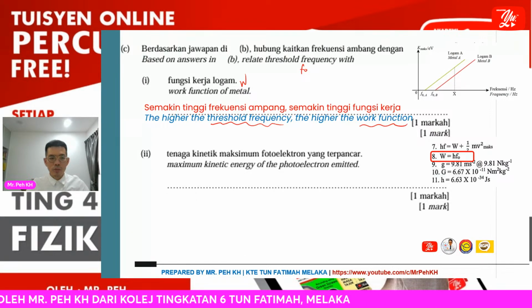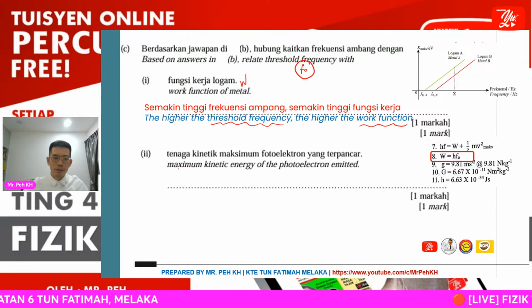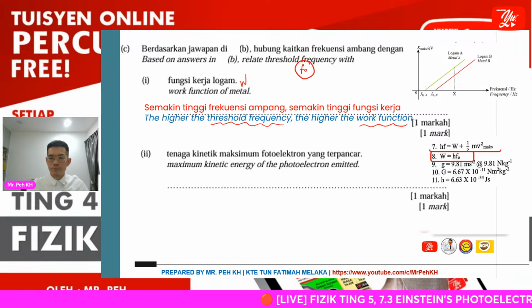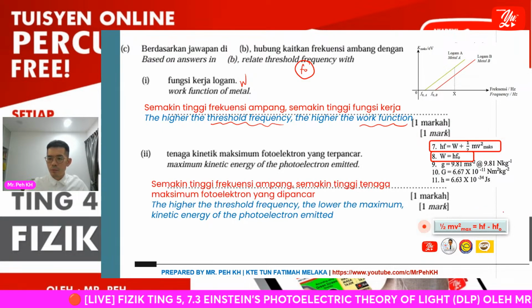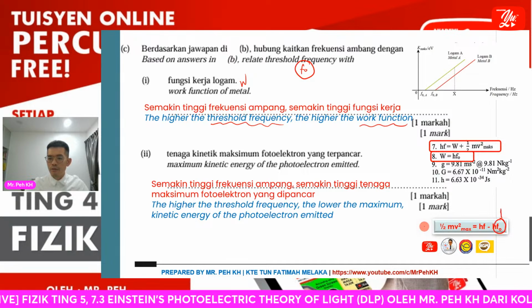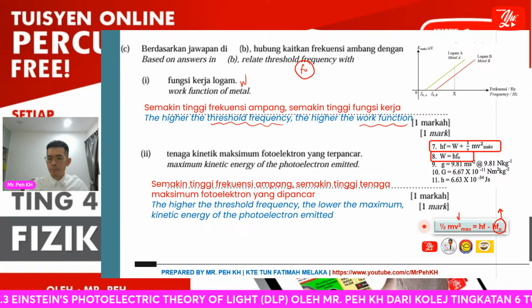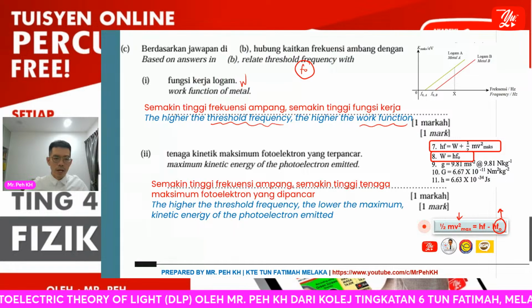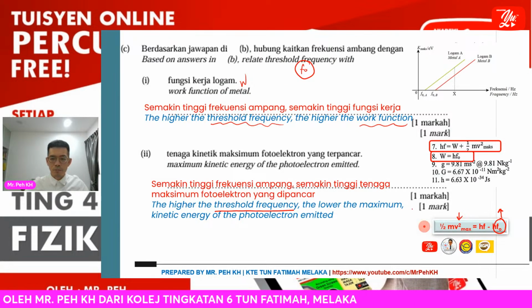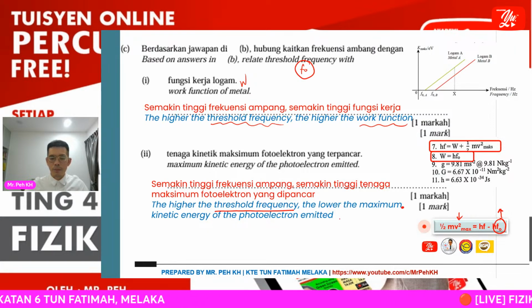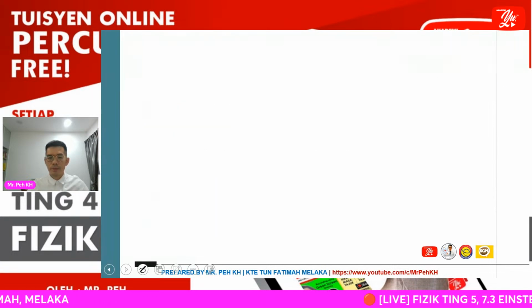Okay, then the next one is the relationship between the threshold frequency and the maximum kinetic energy of the photoelectron emitted. Just now we also explained already. When f naught increases, Kmax will decrease. So the higher the threshold frequency, the lower the maximum kinetic energy of the photoelectron emitted. So this will be the answer.